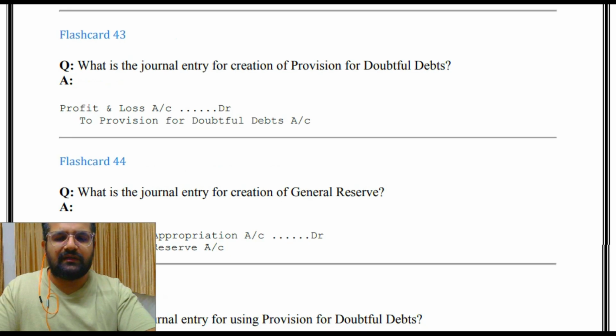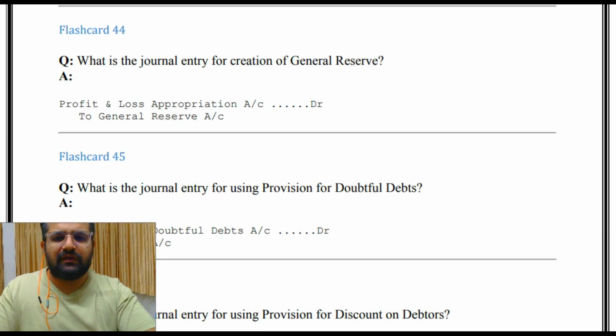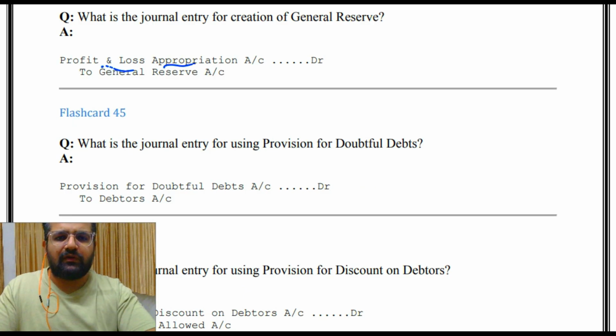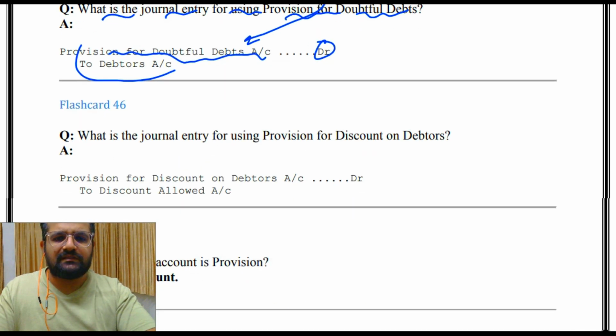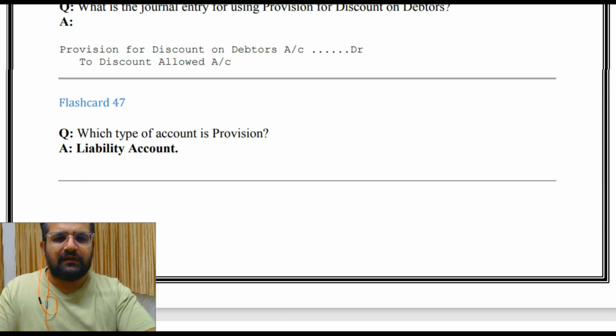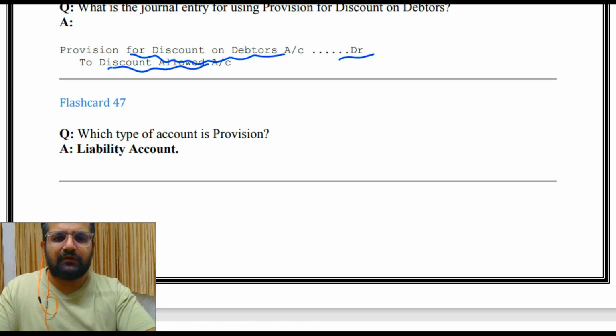What is general entry for creation of provision for doubtful debts? Profit and loss account debit to provision for doubtful debts account. What is journal entry for creation of general reserve? Profit and loss appropriation account debit to general reserve account. What is journal entry for using provision for doubtful debts? Provision for doubtful debts account debit to debtors account. Then what is journal entry for using provision for discount on debtors? Provision for discount on debtors account debit to discount allowed account.